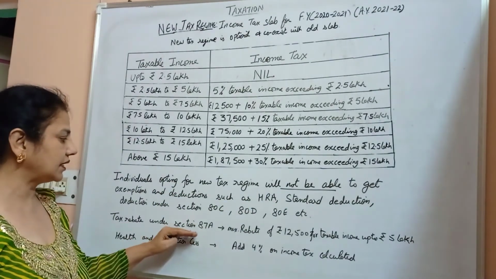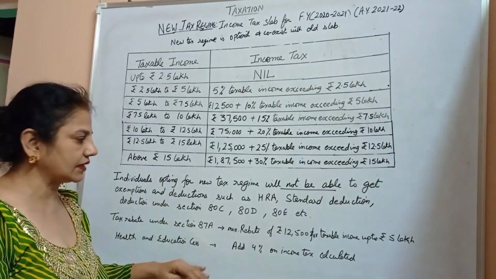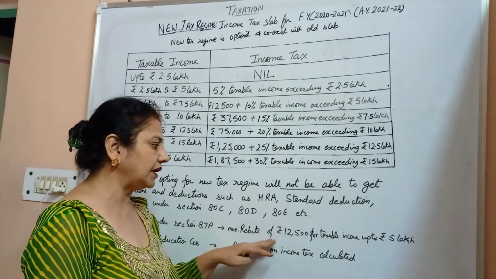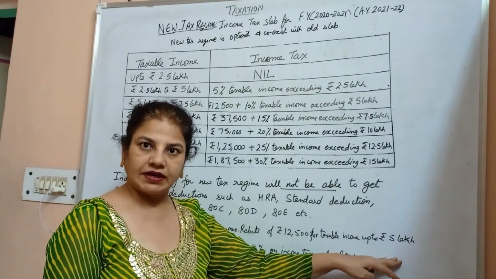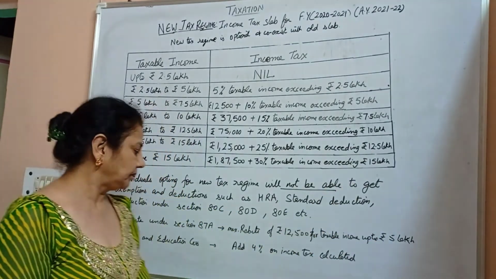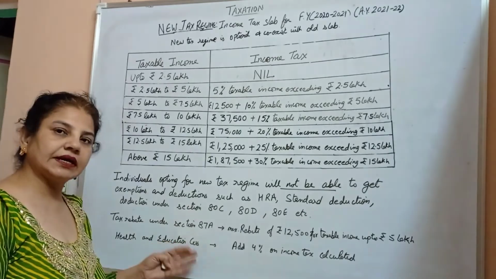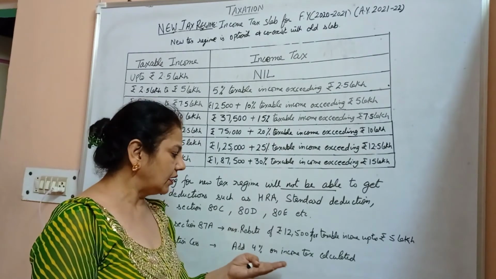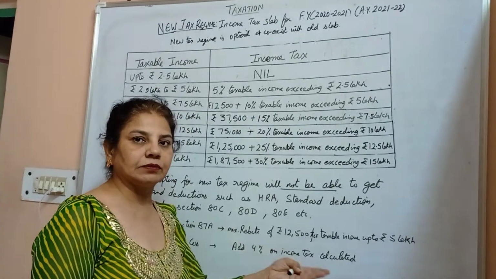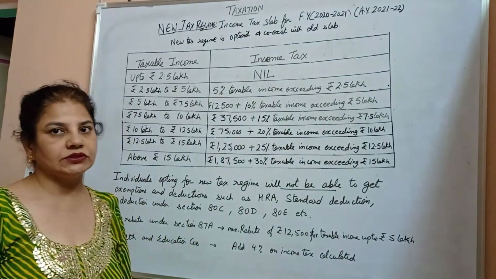Tax rebate under section 87A is the same as in the old slab also. The maximum rebate is 12,500 for taxable income up to 5 lakh for this financial year. And health and education cess is again the same. It is 4% added after calculating the income tax, 4% on the income tax calculated, for the health and education cess.